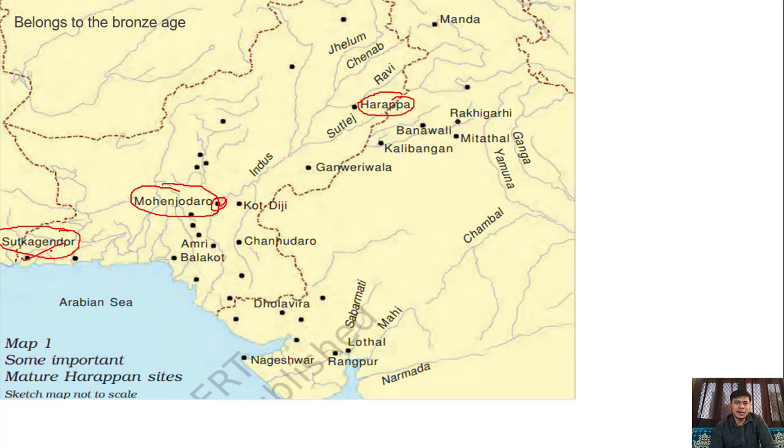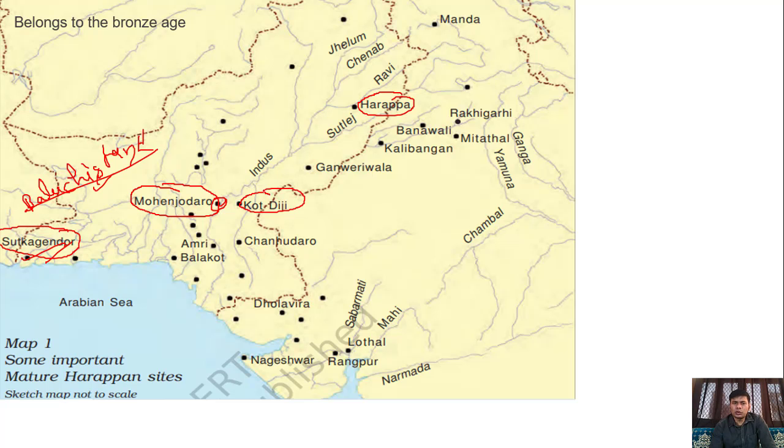Actually this is a site which is in Pakistan. Most of the sites of the Harappan civilization are now in the Pakistan region. Sutka Gandur is also in Pakistan. Actually it is in the Balochistan region. Balochistan is also part of Pakistan right now, and a lot of violence against Pakistan can be seen in Balochistan actually. So now come to the point.